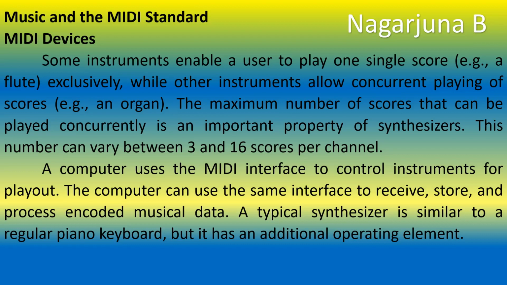As soon as the musician releases the key, it generates another message, which is also transmitted over the cable to the system.